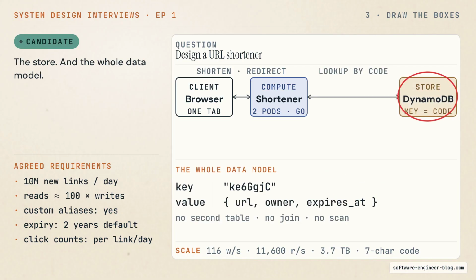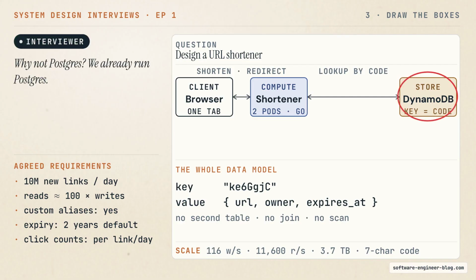Third box, the store. And here is the whole data model. One key, the 7-character code. One value, the long URL, plus the owner and the expiry date. That is it. There is no second table. There is no join. A URL shortener is a hash map that survives a restart.